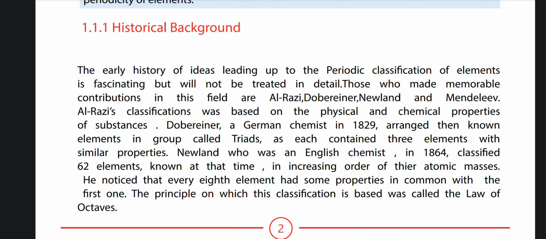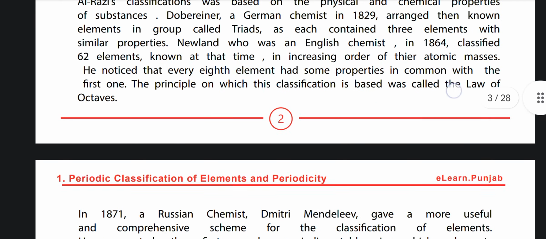with similar properties. Newlands, who was an English chemist, in 1864 classified the 62 elements known at that time in increasing order of their atomic masses. He noticed that every eighth element had some properties in common with the first one. The principle on which the classification was based was called the law of octaves.